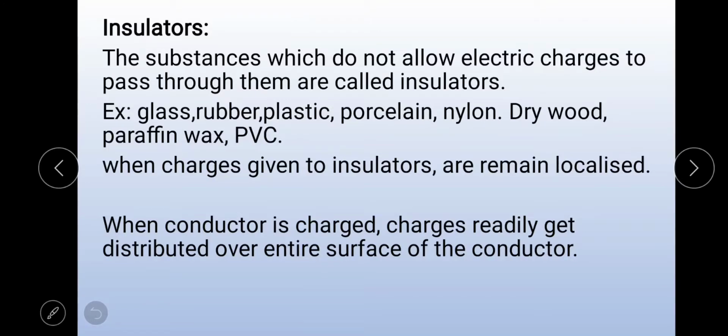When charges are given to insulators, they remain localized, which means charges stay at the same place; they cannot move. In a similar way, when charges are given to conductors, the charges readily get distributed over the entire surface of the conductor. Remember these points.